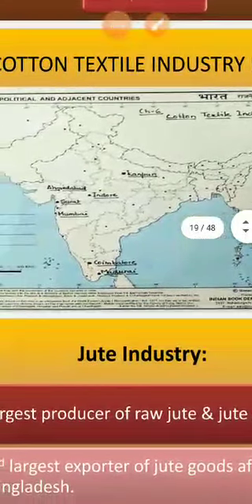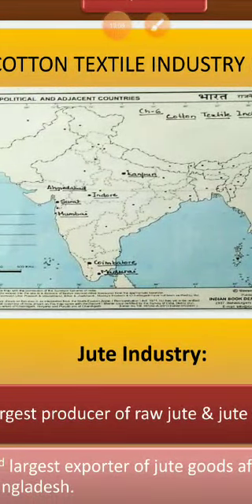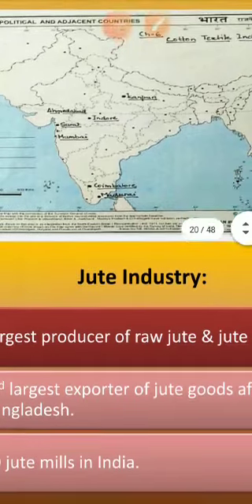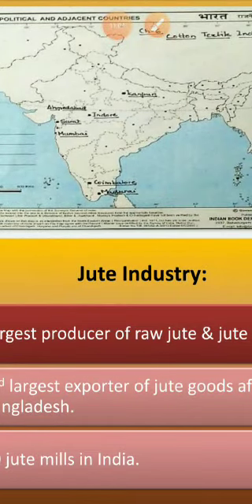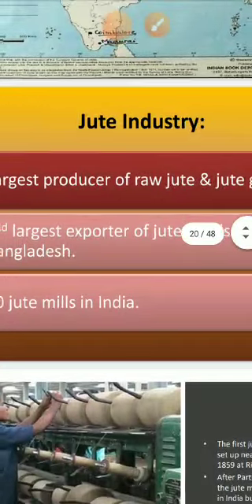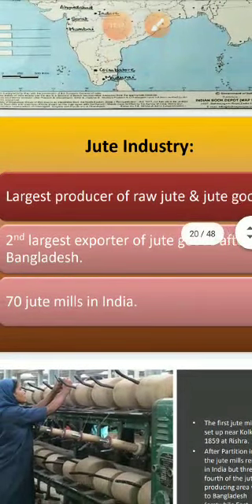Then the cotton textile industry map. We can see Ahmedabad and Surat, Mumbai, Indore, then Kanpur and Coimbatore and Madurai. These places we want to study. This year we don't need to study this much, the places we have already discussed. We will discuss them again at revision time. Okay, we will stop now and continue in the next video.